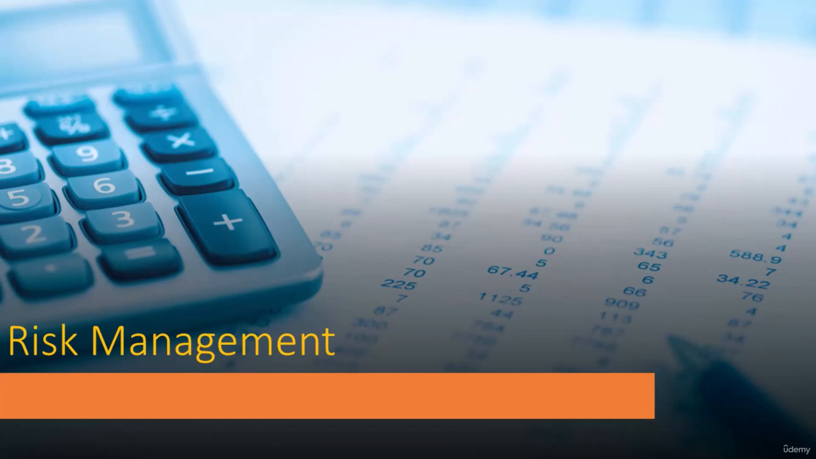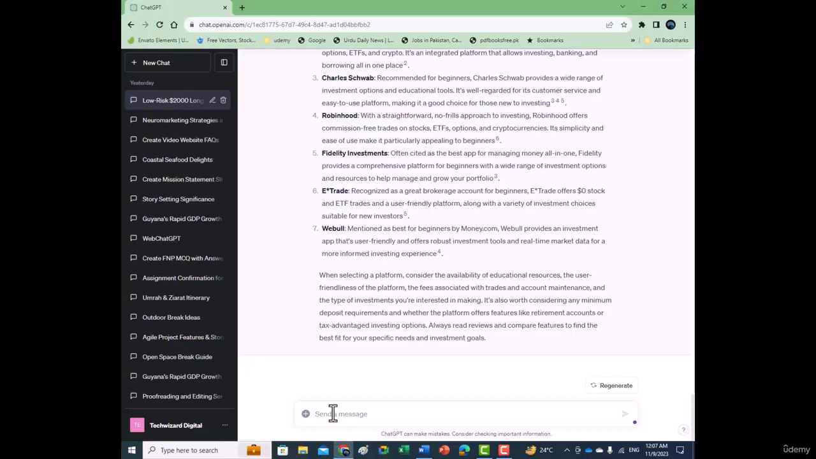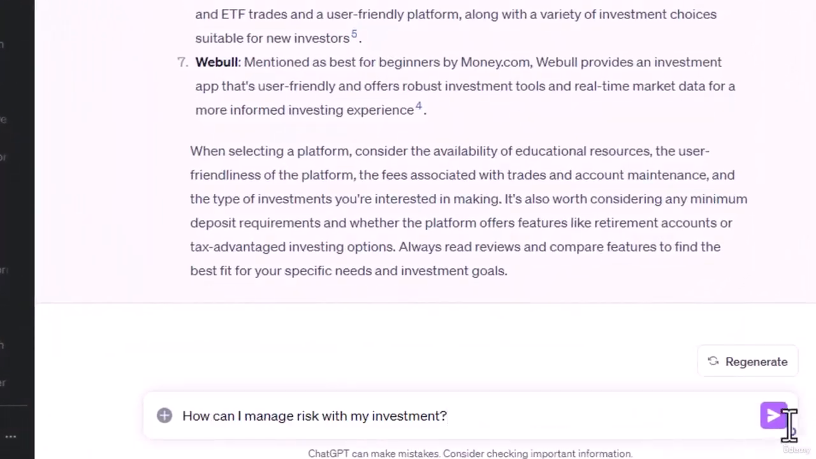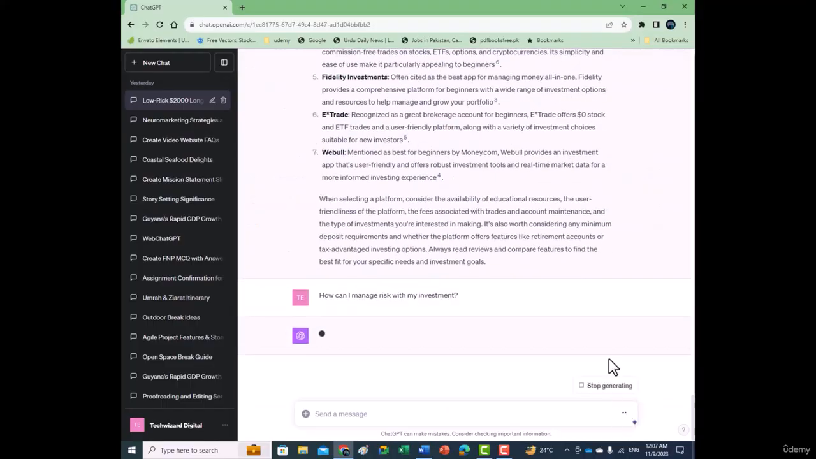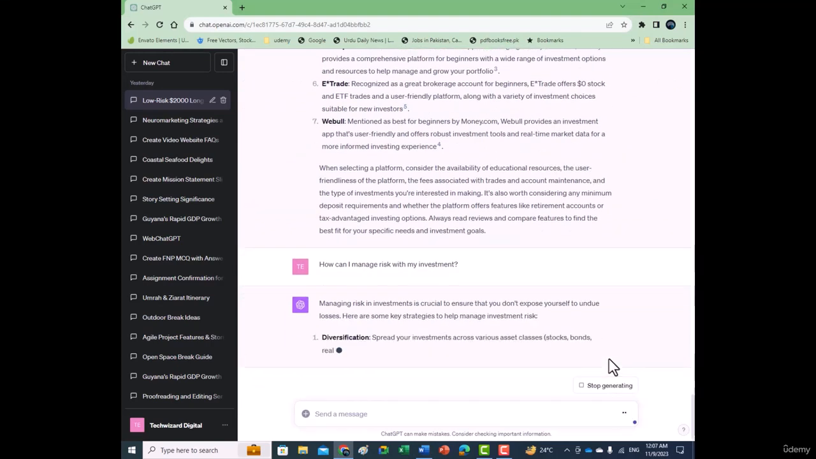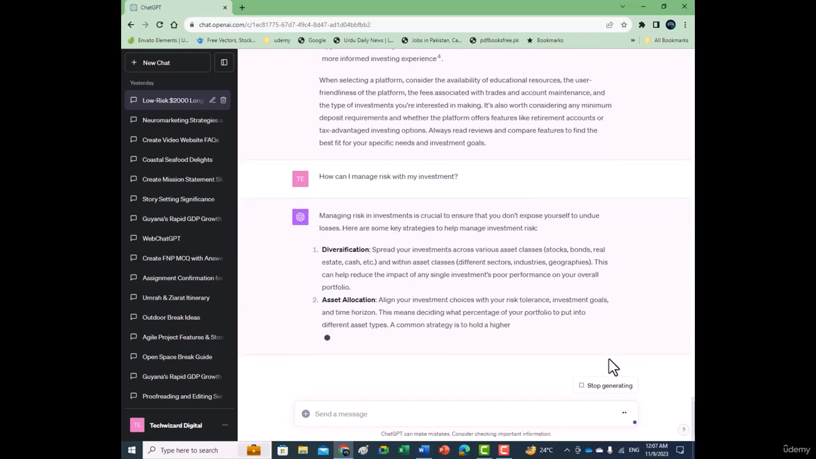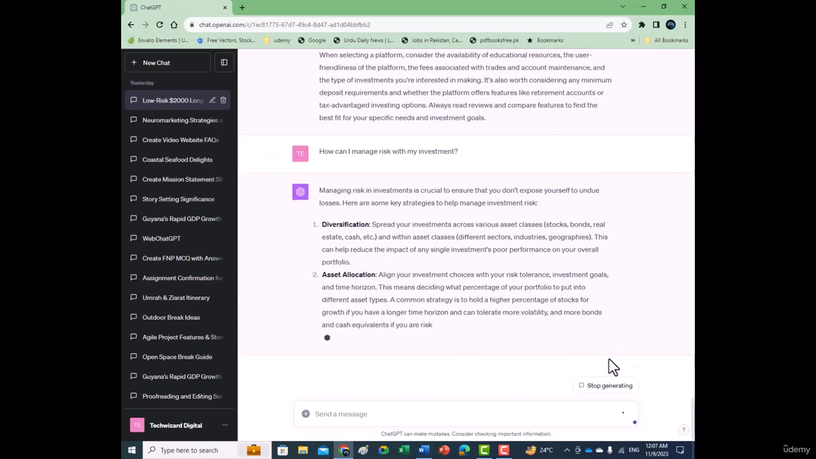Understanding and managing risk is essential. ChatGPT can help you learn about risk and suggest ways to manage it. You might ask, how can I manage risk with my investment? The response will include strategies like not investing money you can't afford to lose and choosing investments that match your risk tolerance.